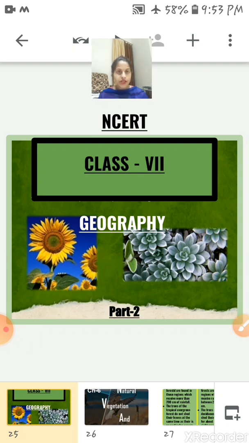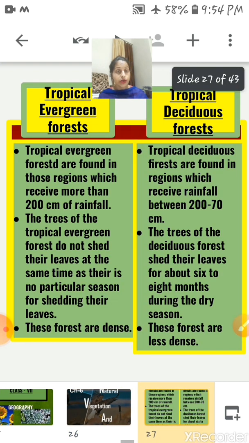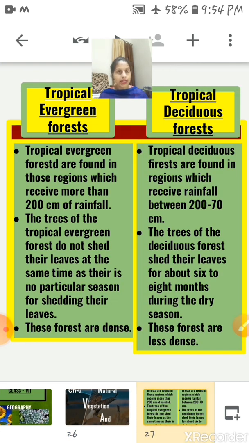Great. So, children, before Diwali vacation, we have already started Geography chapter number 6, that is Natural Vegetation and Wildlife. So, in this video, we are continuing with this chapter. So again, I welcome you all to the second part of Geography chapter number 6, Natural Vegetation and Wildlife. But before moving further, let's take a short recap of what we have learned in the previous video.